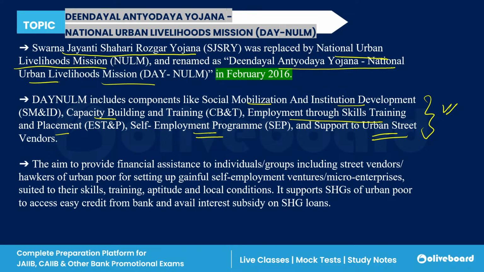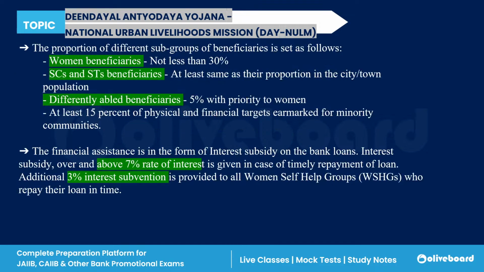The main motive behind introducing this scheme is providing financial assistance to individual groups. It provides support to self-help groups of the urban poor to access easy credit from the bank. Clear? Now, what are the proportions under this scheme?